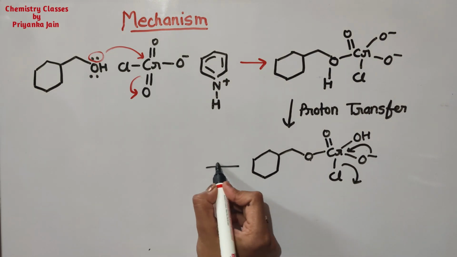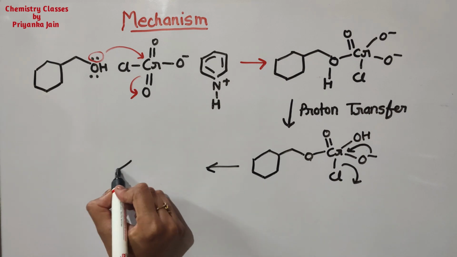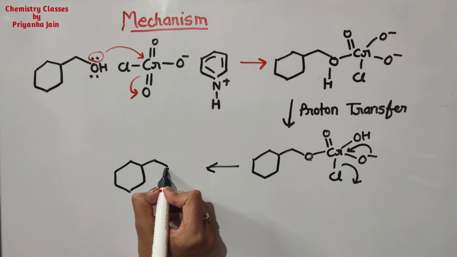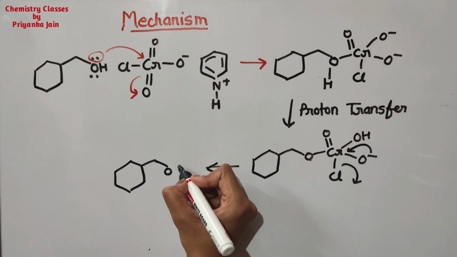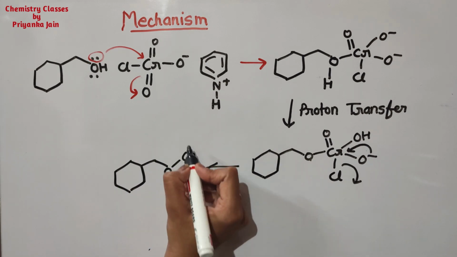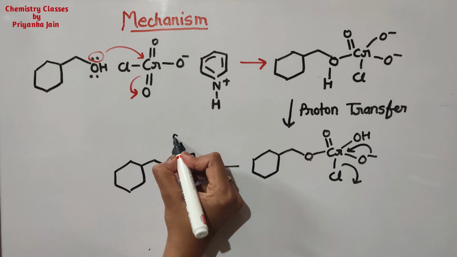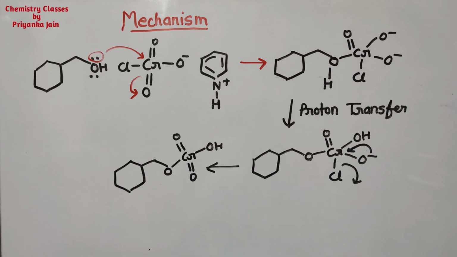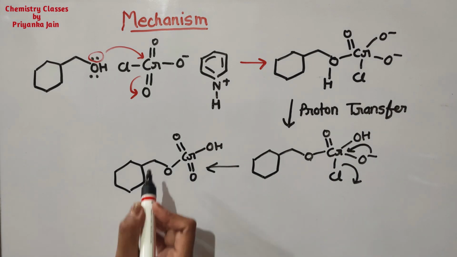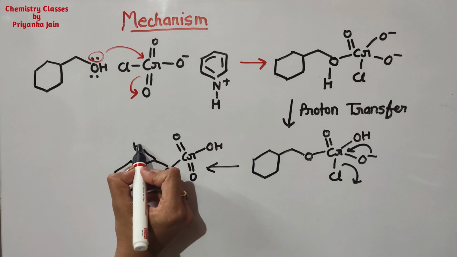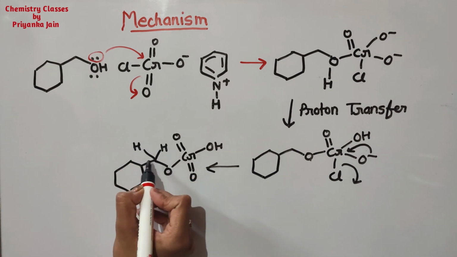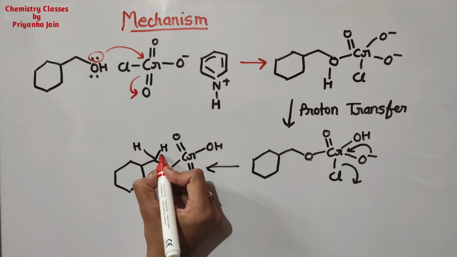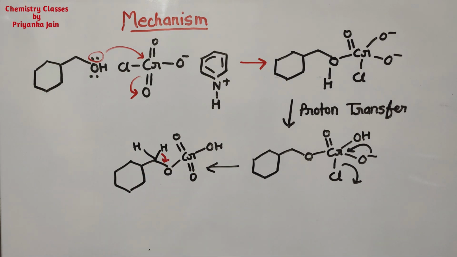As a result, what are we getting now? This is oxygen, and here this chromium double bond O, OH, and this double bond O. Now see one important thing here. There are two hydrogens present at this position. This is the CH2 group, so two hydrogens are present here. So one bond will transfer in this manner.